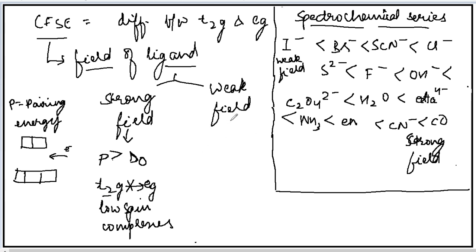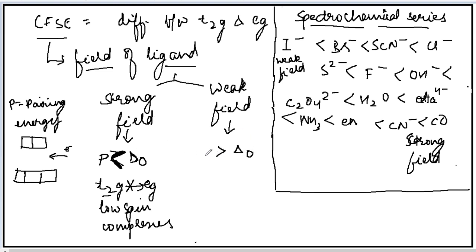Whereas a weak field ligand will cause less splitting. Sorry guys, here delta O was more, okay. So delta O was more, and that was the reason it was not jumping, and that was pairing up. Here the thing will be the reverse of the strong field ligand.